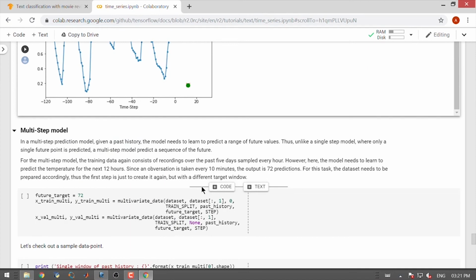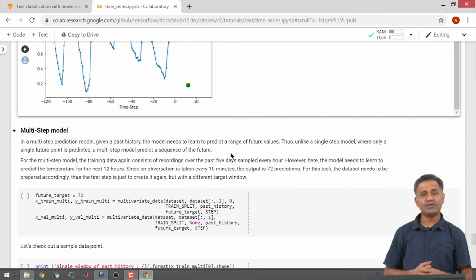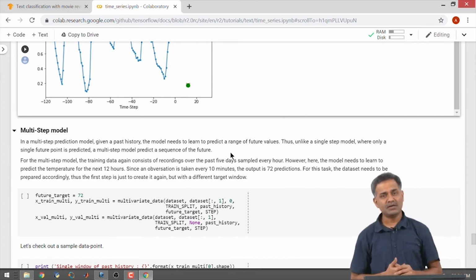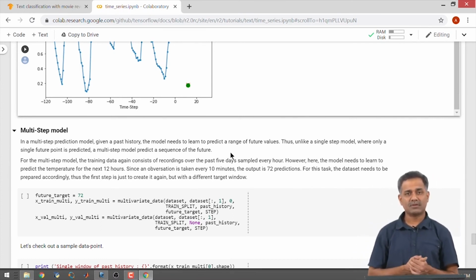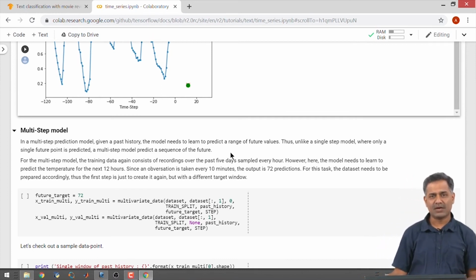In the multi-step model, instead of predicting just one value, we will try to predict multiple values in the future. Now, let us think about how the training data looks for this. Can you stop the video for a couple of minutes and think about it, and then watch the video to check if your understanding is correct.